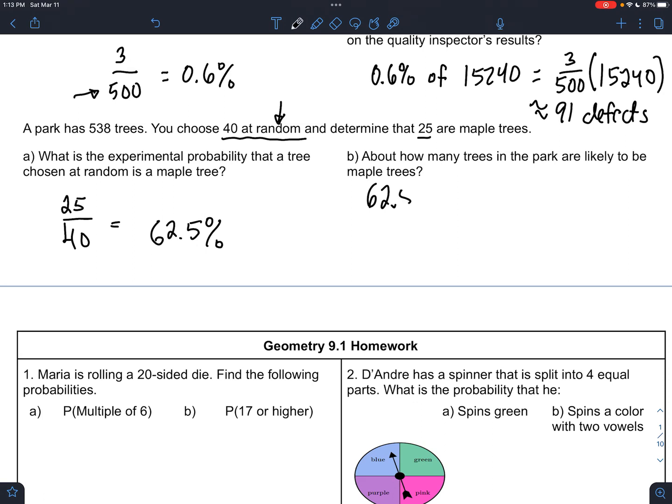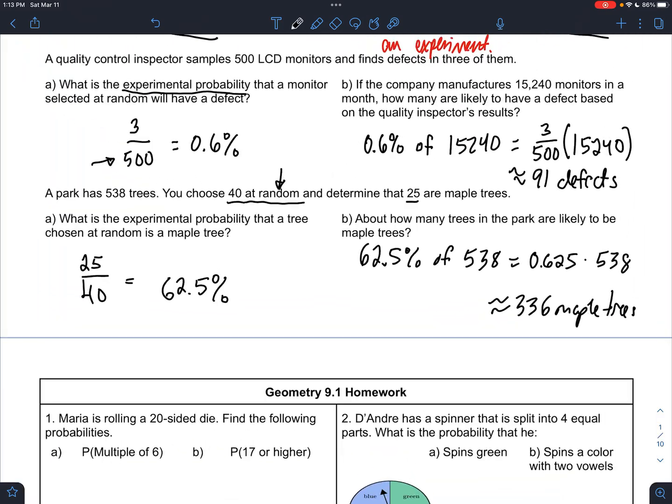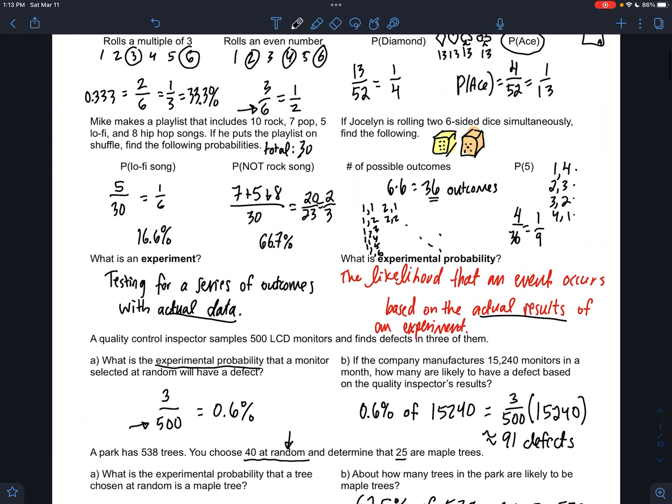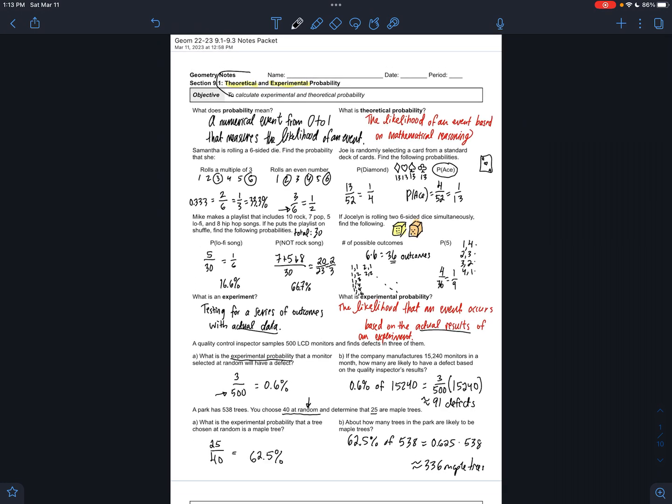And if we want to extend that, say, to the whole park and estimate how many maple trees are there in the entire park, we would just do 62.5% of all the trees in the park. And you would multiply that as a decimal. You could write it like this. And you get around 336 maple trees.